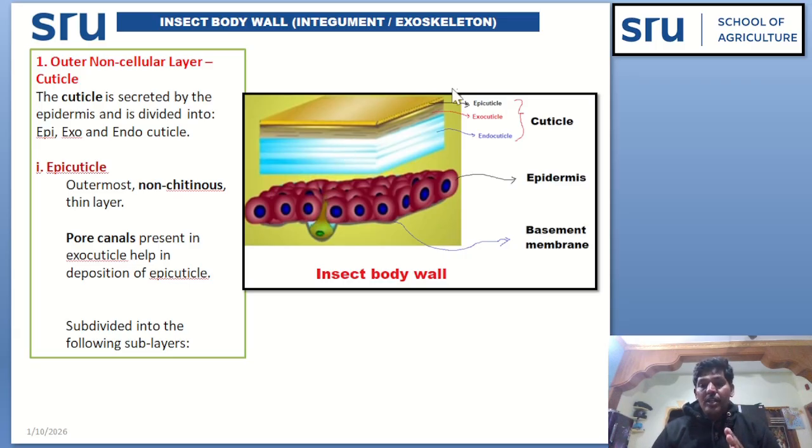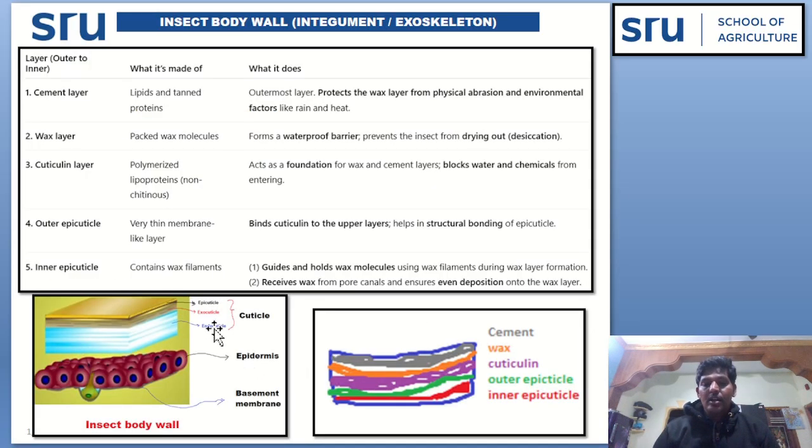This epicuticle, this thin layer, is again divided into the following sublayers. See here, this thin epicuticle is divided into the following sublayers, that is cement layer, wax layer, cuticulin layer, outer epicuticle and inner epicuticle.